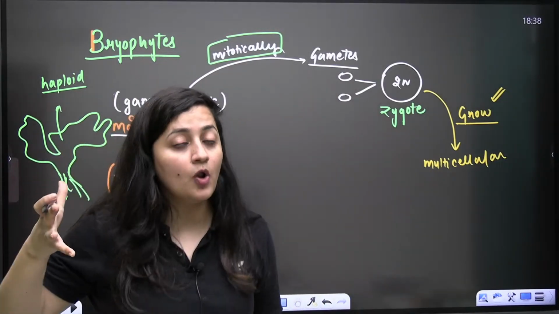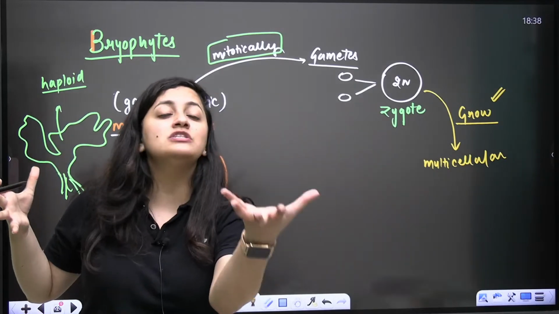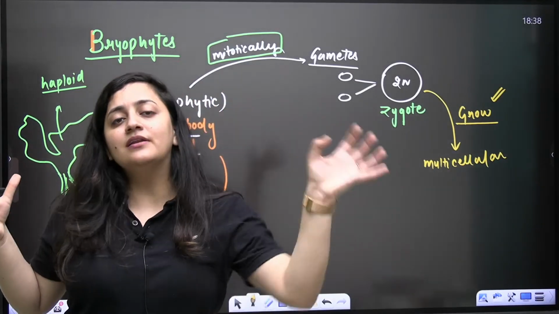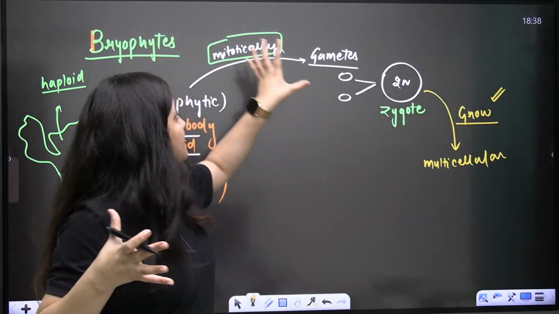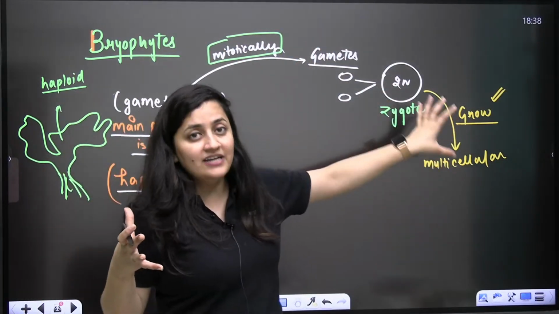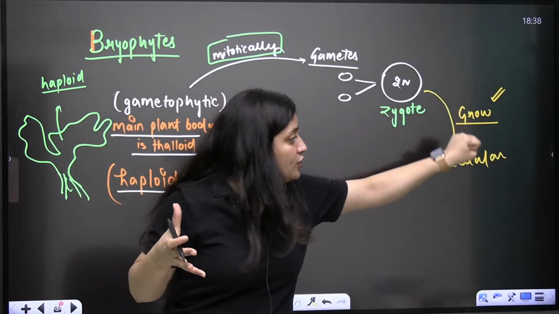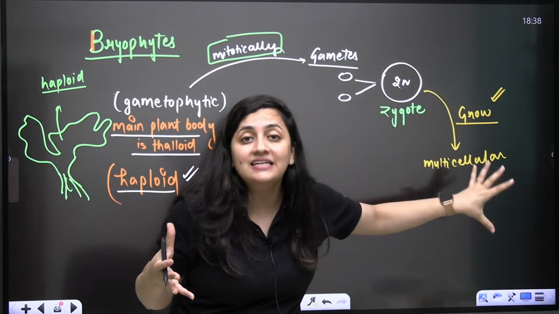In the case of haplontic life cycle, the zygote was the only cell of the sporophytic generation. It was the zygote only because it was undergoing meiosis. But here, if you look at the diplontic life cycle in the bryophytes, the zygote will grow. It will become multicellular.